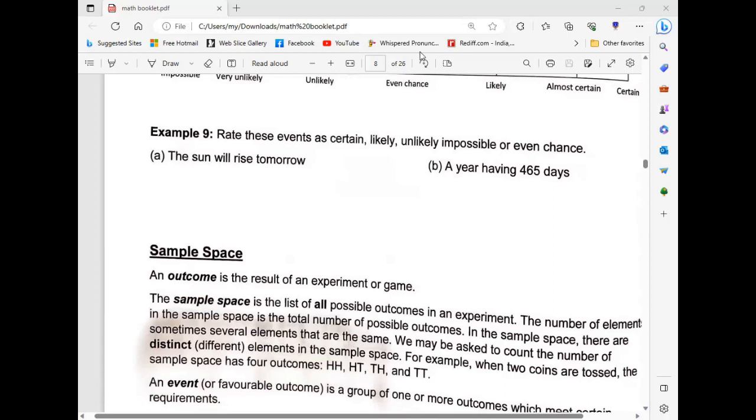Rate these events as certain, likely, unlikely. You have to use these three words for the following sentences. What is certain? Certain means definitely happening. Definitely happening things are called certain. Likely means 50-50 chances. Unlikely means not happening.